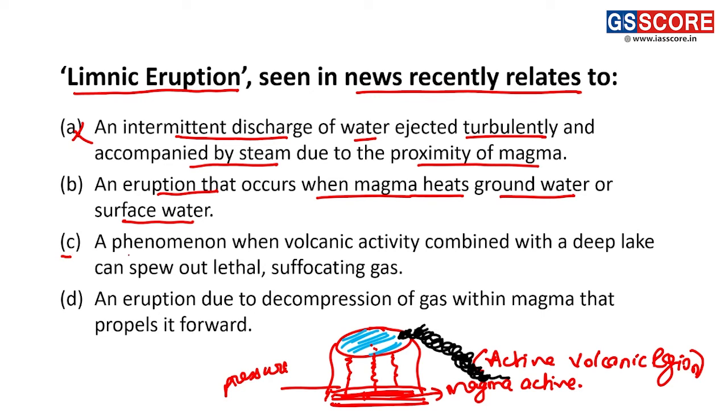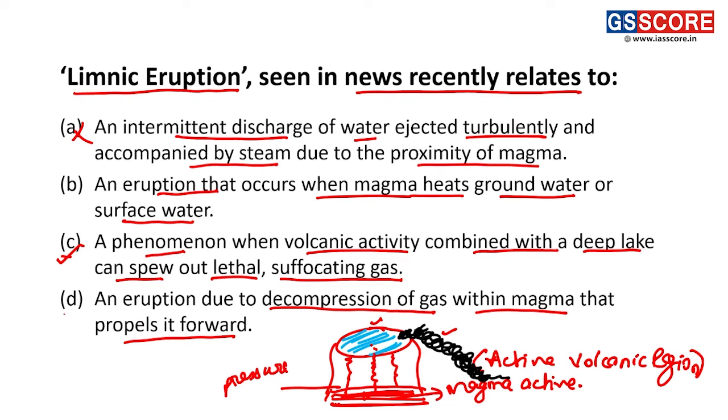Then statement C, a phenomenon when volcanic activity combined with a deep lake can spew out lethal suffocating gas. Here we can see this criteria has been satisfied, and this is a correct statement. An eruption due to decompression of gas within magma that propels it forward, this is not a correct statement. Thus, we can see statement C is a correct statement here.